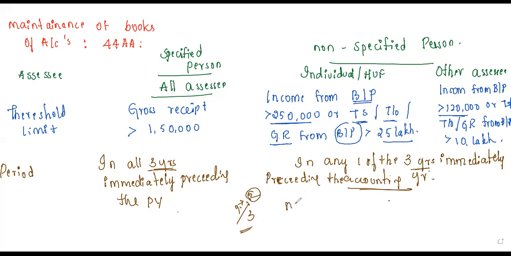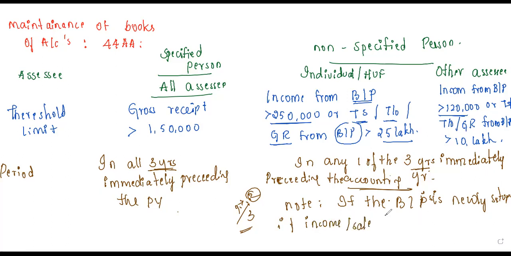And here the very important thing you have to know, take a note: if the business or profession is newly set up, and if income or sale or turnover is likely to exceed the threshold limit.